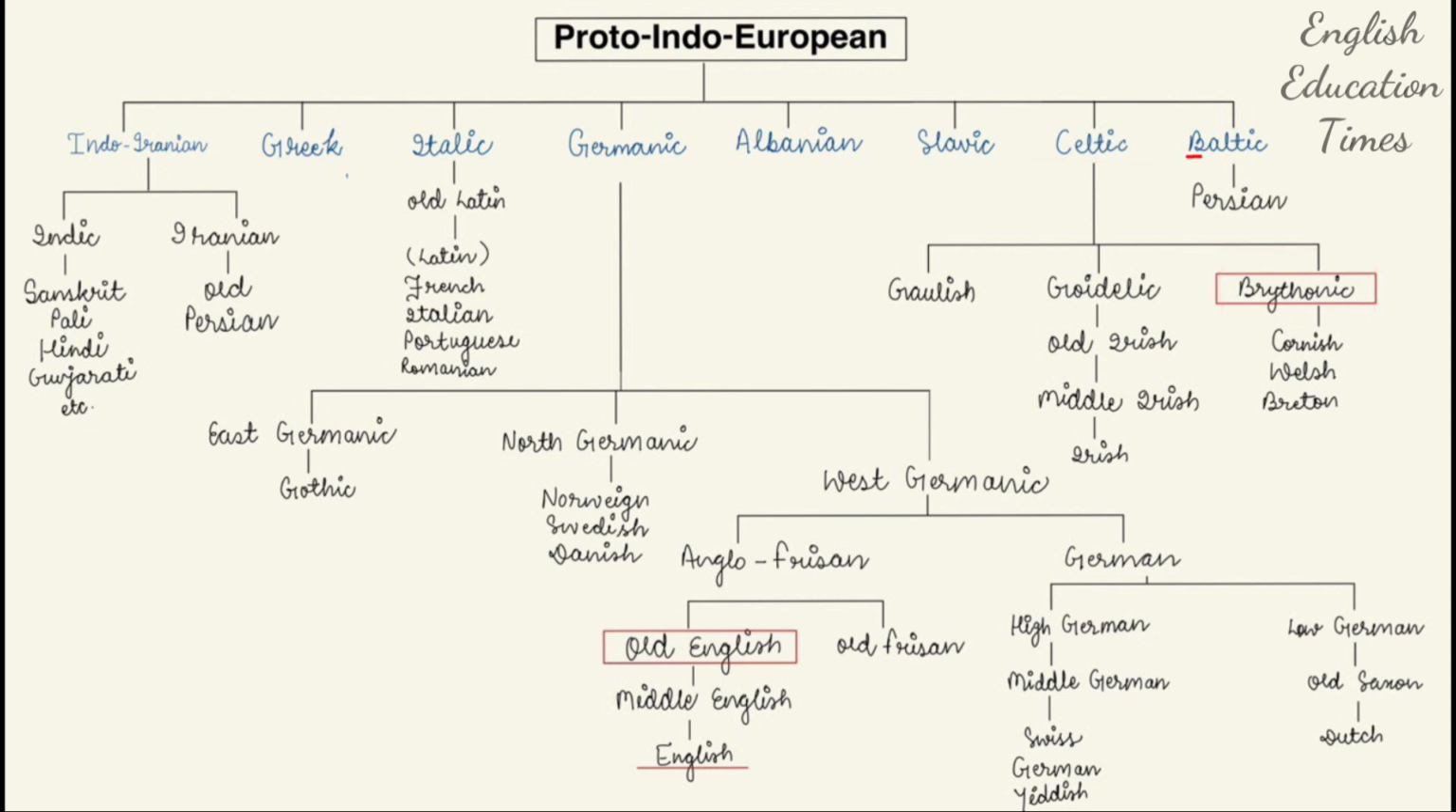Then comes the Baltic language. Baltic is a language of the Indo-European family. We know that Old Persian evolved from the Iranian language, and there is another language that was formed, that is the Baltic language. So from it the Persian language evolved.